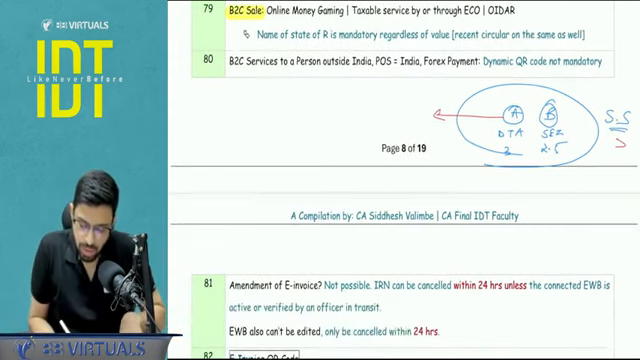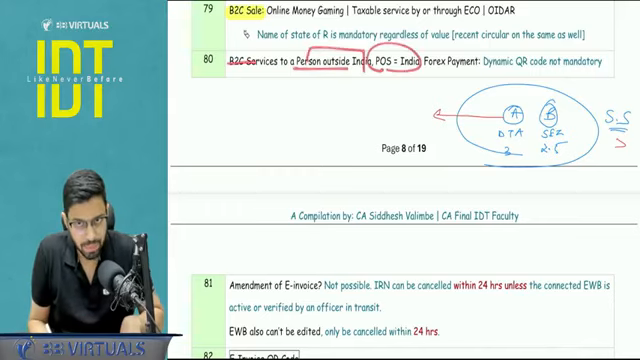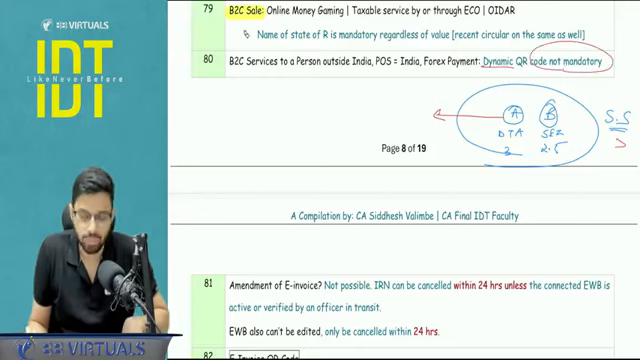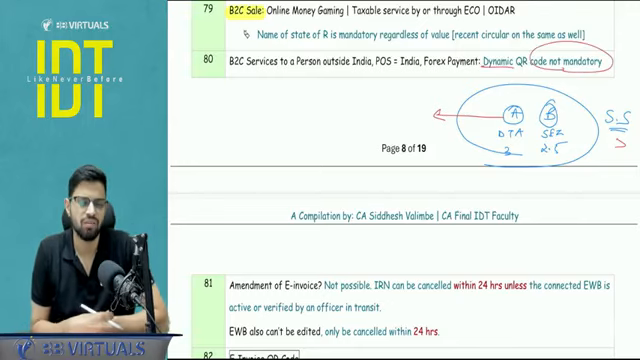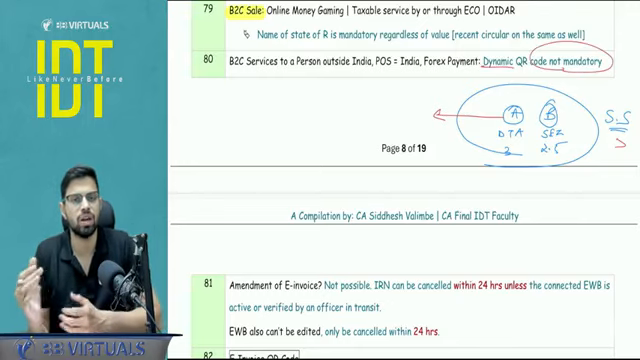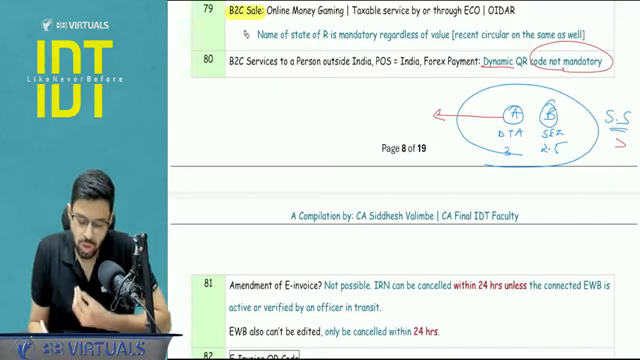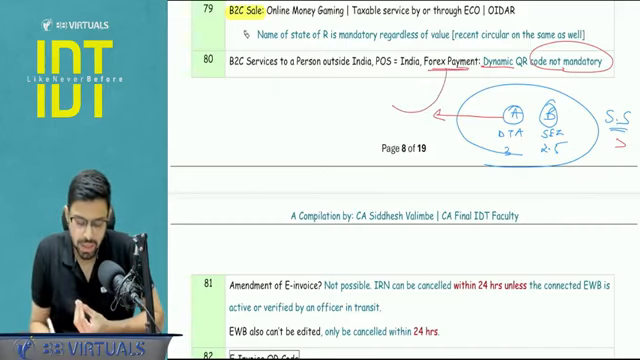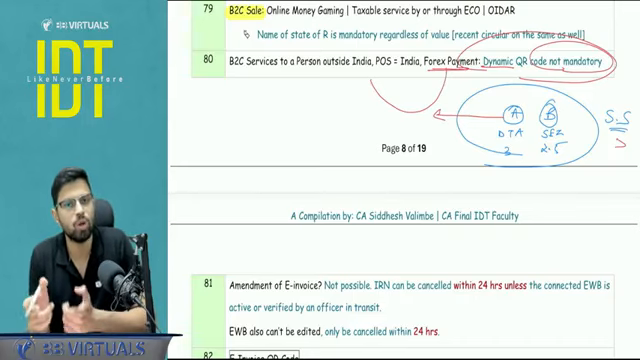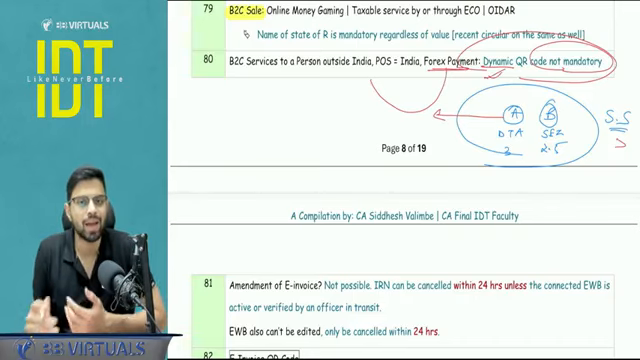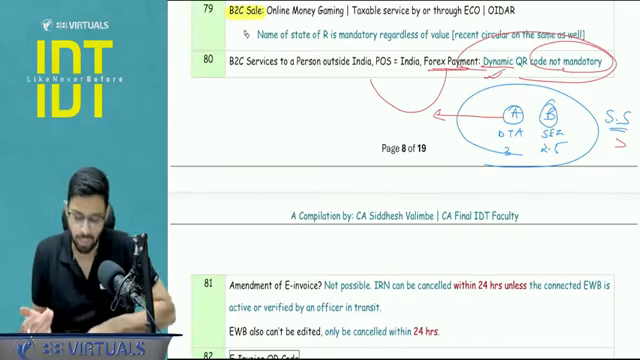Next, if it is a B2C service to a person outside India where the place of supply is India, then if the forex payment is happening, dynamic QR code is not mandatory. This is one very specific clarification, very specific pointers that we cover with respect to the dynamic QR code. So you have to learn it as it is, because logically when the person is paying in forex, he is not going to use your dynamic QR code to pay it. This is basically to encourage the digital payments. So here it will not be applicable.